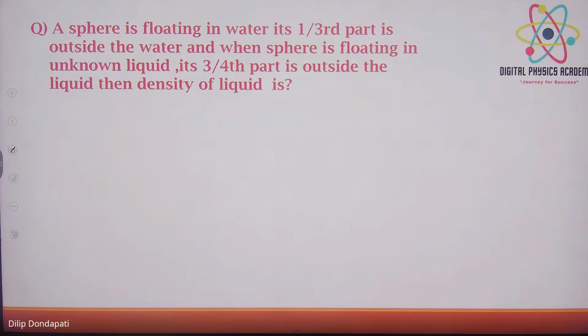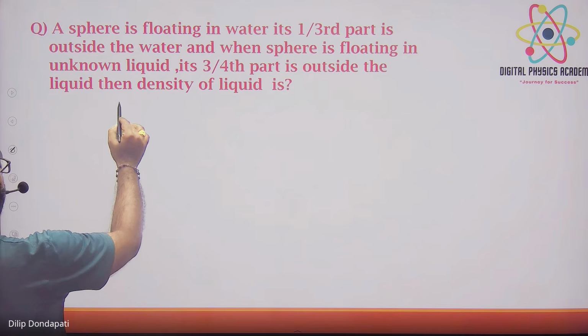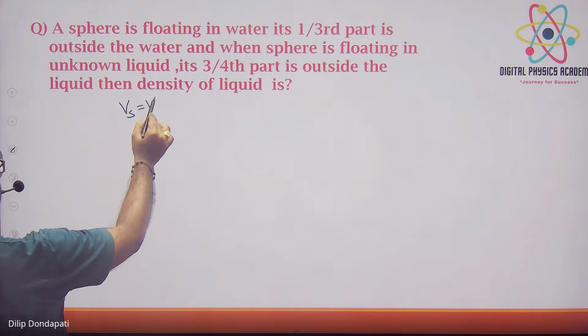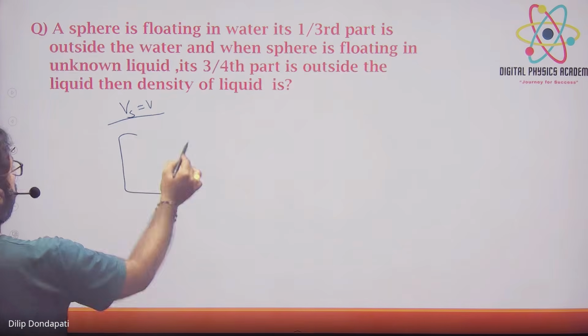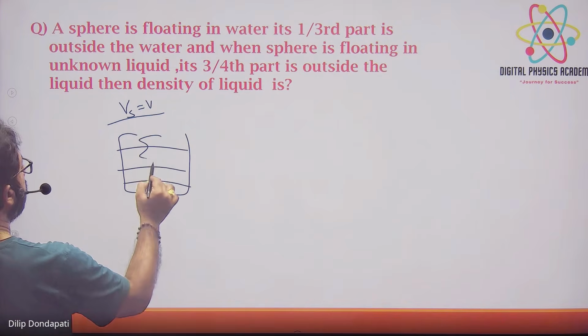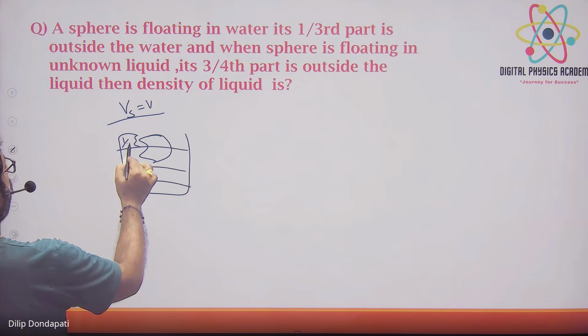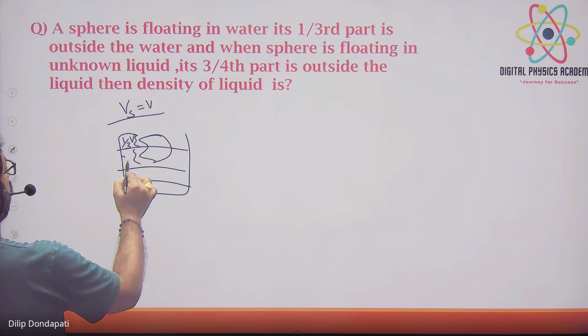This one is the same. A sphere is floating in water. It's 1/3 outside the water. Meaning 1/3 is above, so how much will be below? 1/3 means 2/3 below. So 2/3 of the volume. Total volume of the solid is V. In the first case, an object has 1/3 of V above, so below is 2/3 of V.